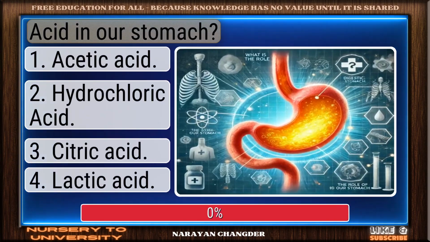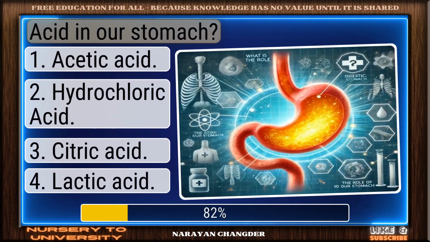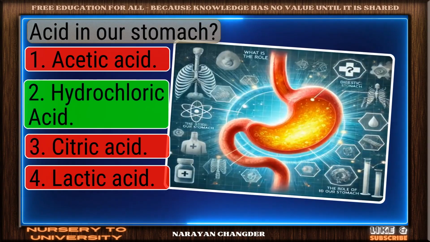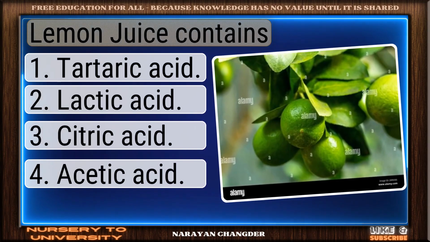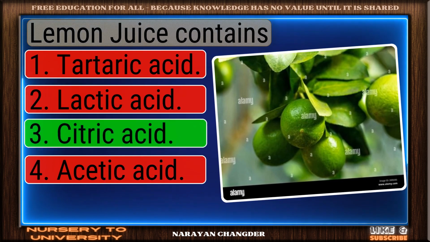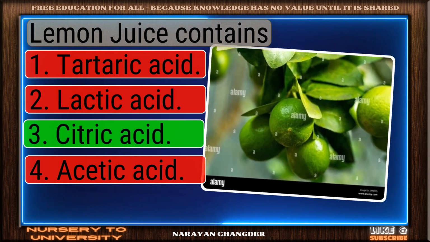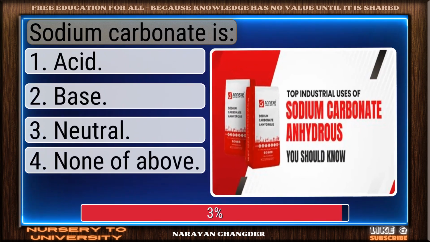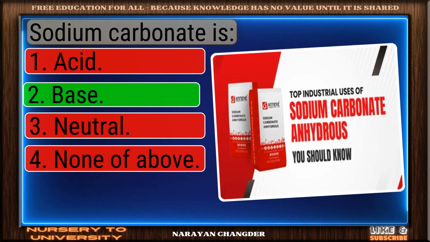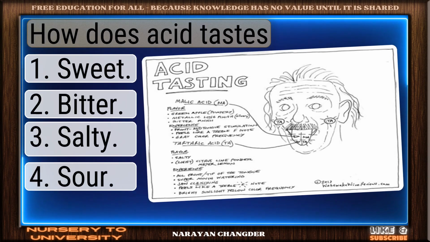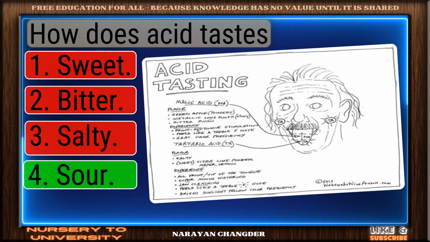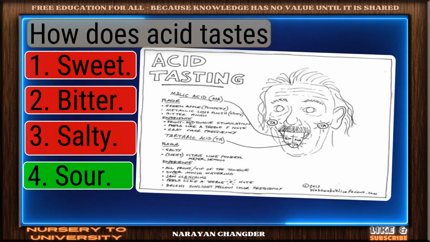Acid in our stomach. Good job. Hydrochloric acid works well here. Lemon juice contains. Strong choice. Citric acid is the right answer. Sodium carbonate is. You chose base, and it is correct. How does acid taste? Perfect. Sour is the correct choice.